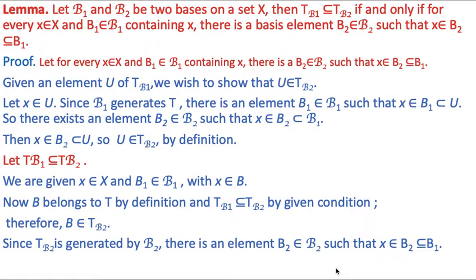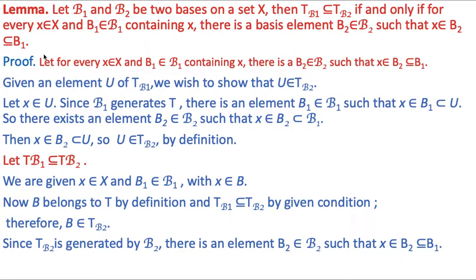Now, when topologies are given by basis, it is useful to have a criteria in terms of the basis for determining whether one topology is finer than another. One such criteria is the following, which we state in terms of lemma. Let B1 and B2 be two bases on a set X. Then TB1 is a subset of TB2 if and only if for every x belonging to X and B1 belonging to B1 containing x, there is a basis element B2 belonging to B2 such that x belongs to B2, which is a subset of B1.